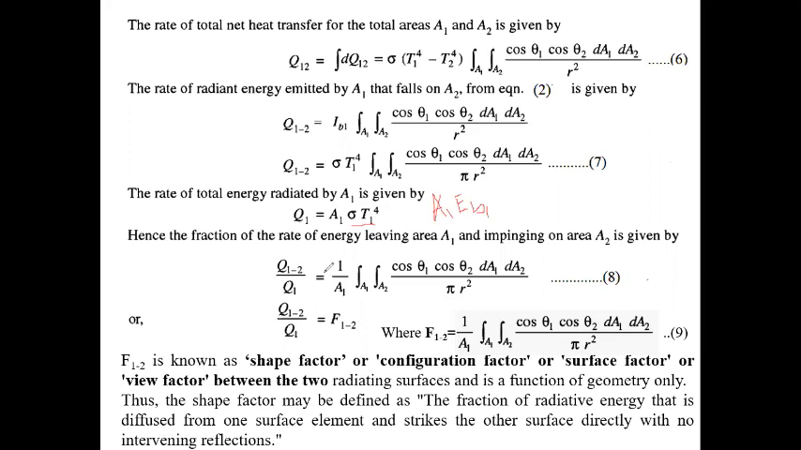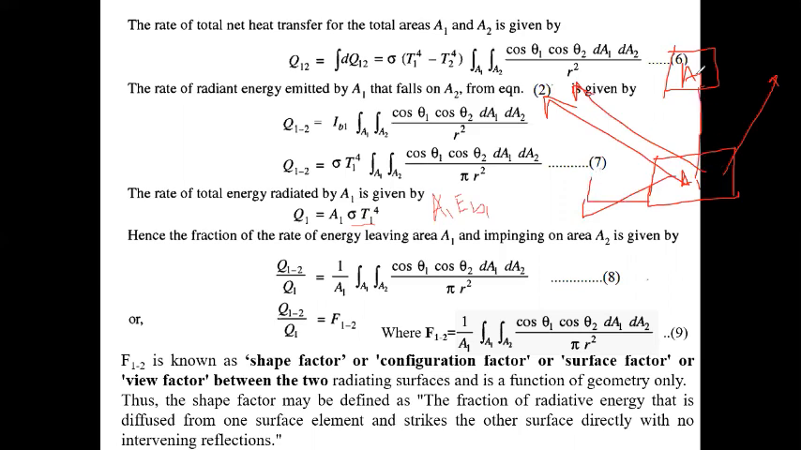Now suppose this is A1, the total surface, and this is A2, another surface. From this A1, energy radiates in this direction, this direction, different directions. So of the total Q1, some amount of the energy is incident upon A2, not the total energy. This incident energy is Q12. Now, what ratio of the total energy is incident upon A2? This is Q12.